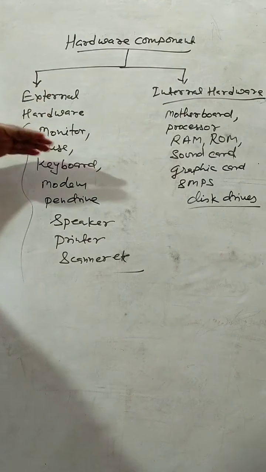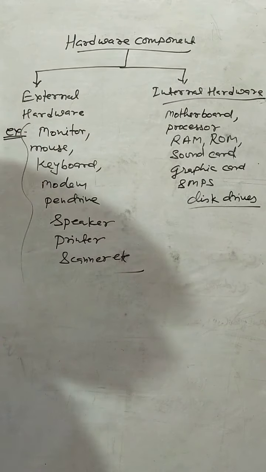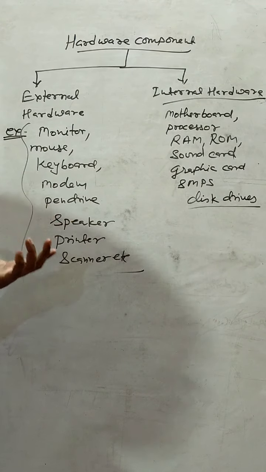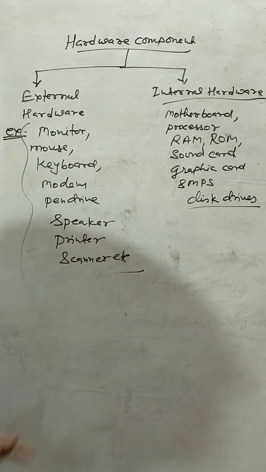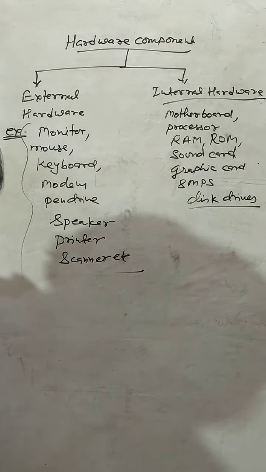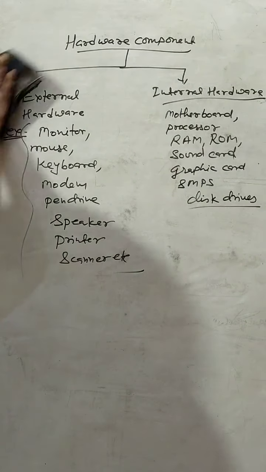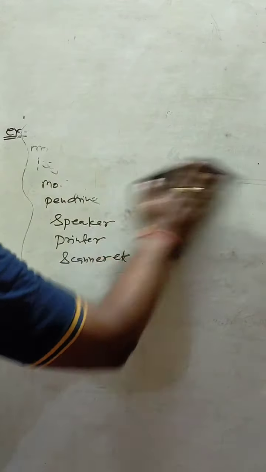First, monitor, mouse. What is monitor? What are the types of monitor? Mouse. What are the types of mouse? Keyboard, modem, pen drive, speaker, printer, scanner, etc. So let's check one by one each of the following. The first part of the external hardware is monitor. Let's discuss about monitor.